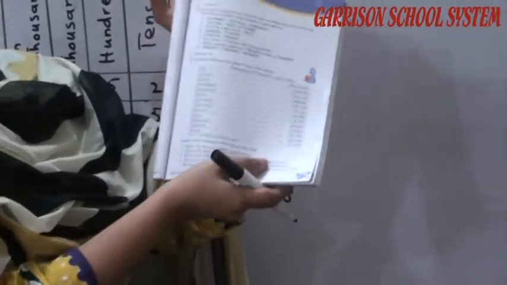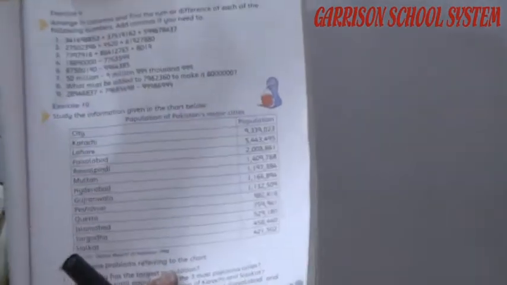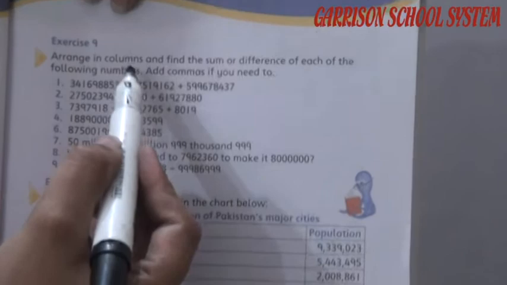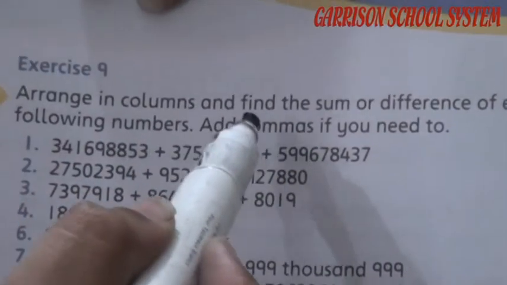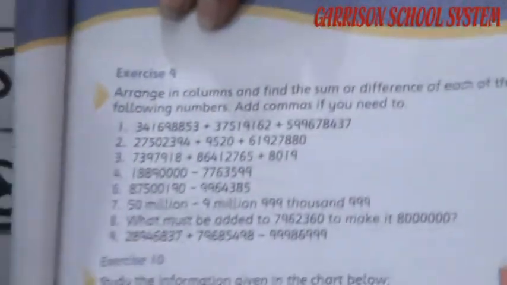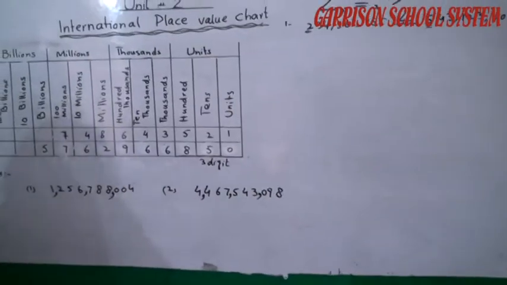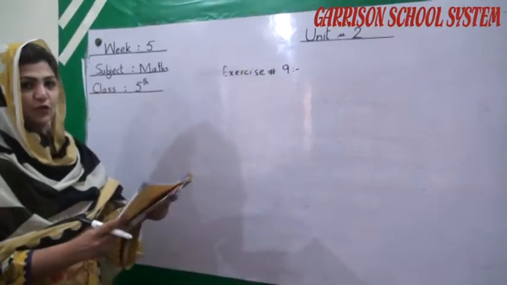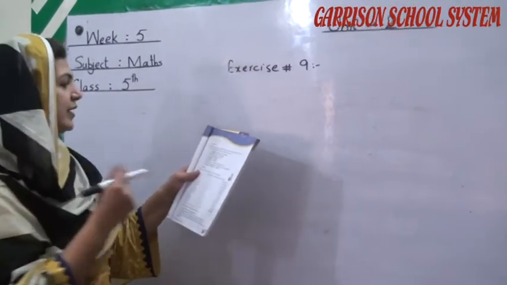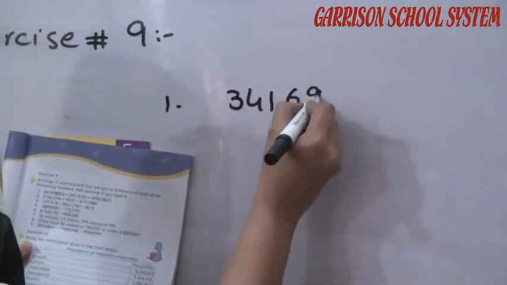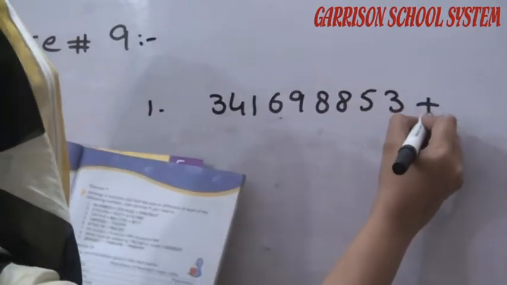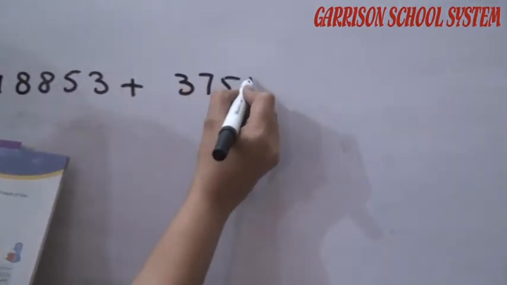And exercise number 9 is also very easy. Arrange in columns and find the sum or difference, meaning both sum and difference, of each of the following numbers. Add commas if you need to. Students, look, I am going to solve the first question. Learn carefully. Students, look carefully, how can I add or subtract this question? This is question number 1 of exercise number 9.